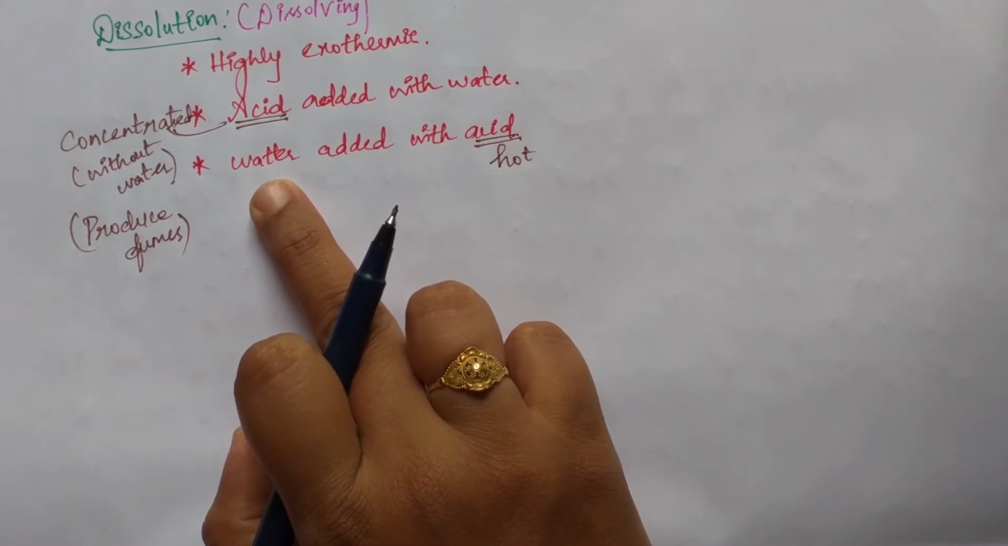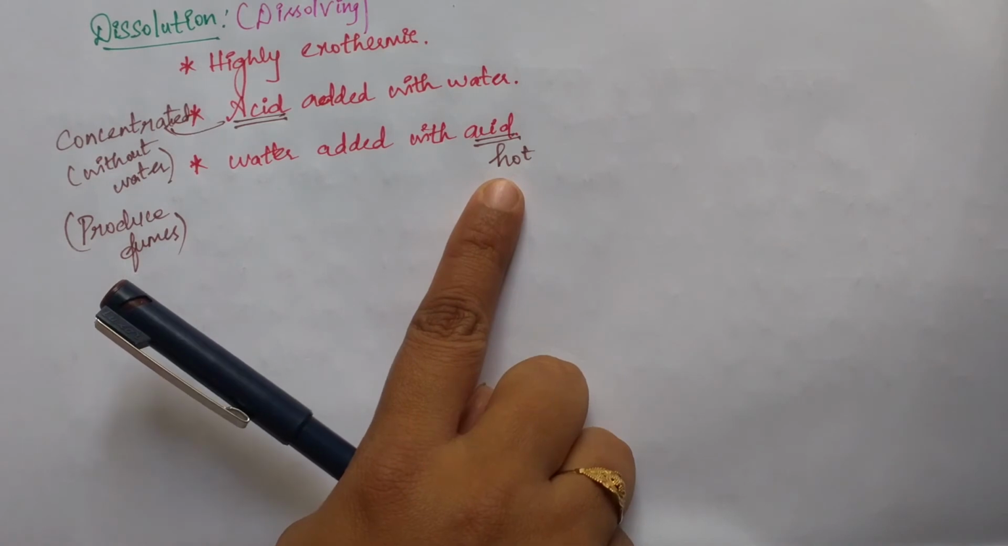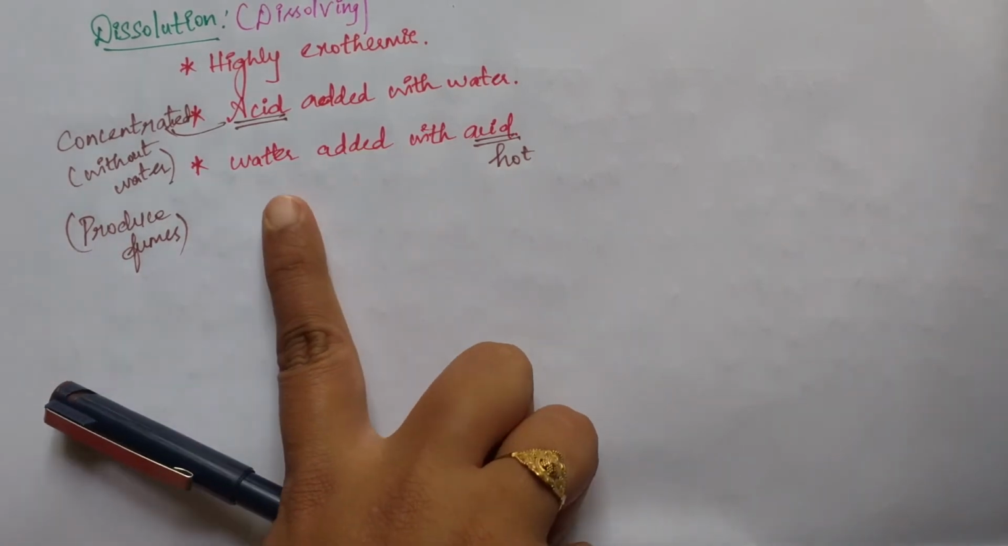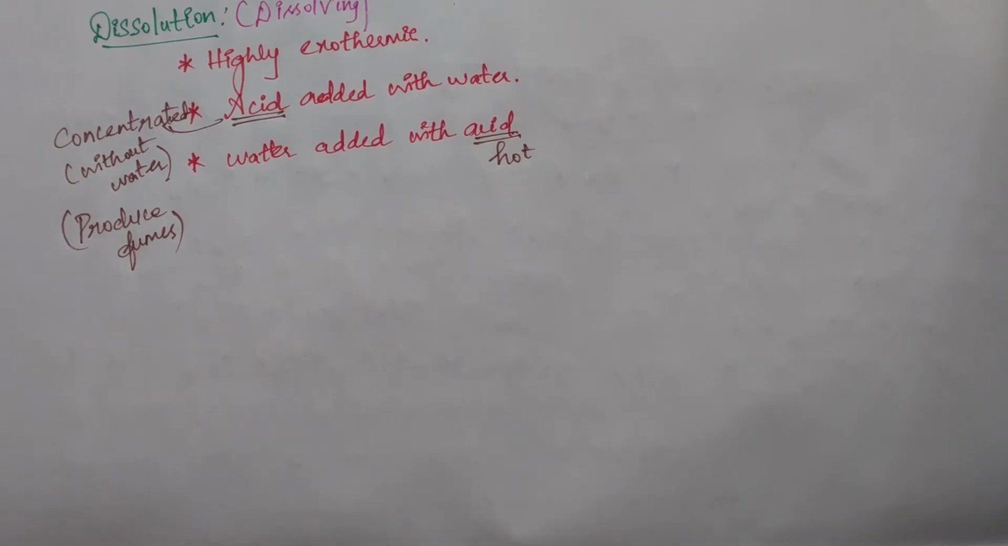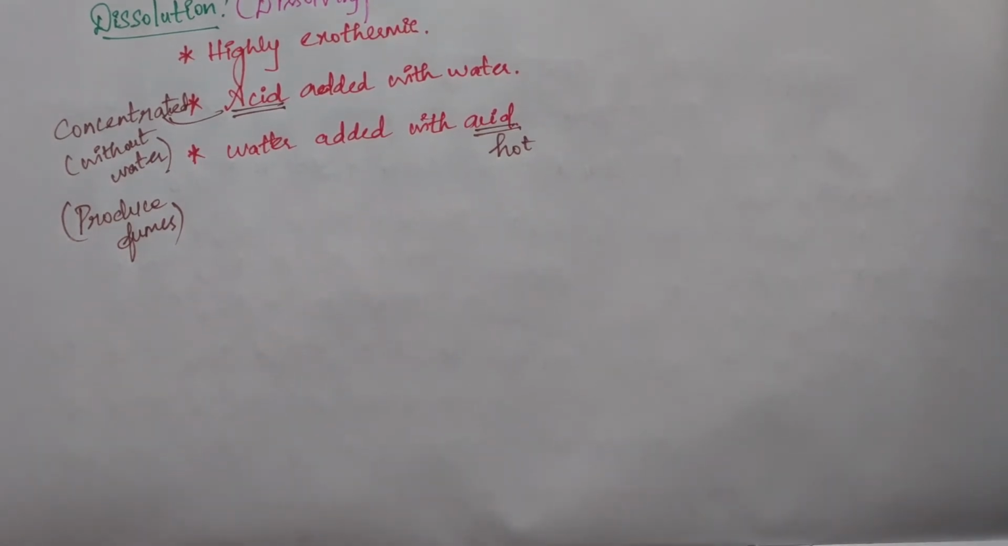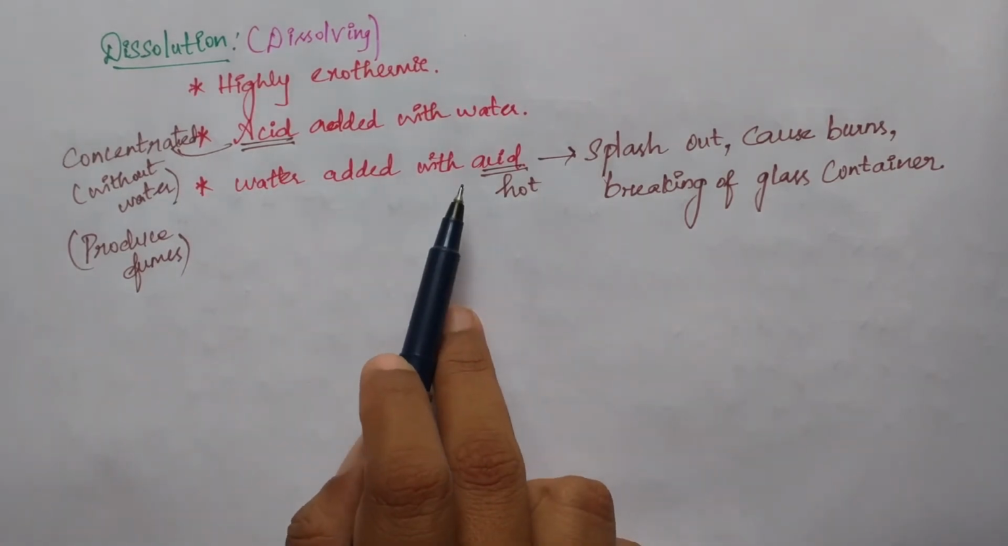The best example we can say: if your mom is cooking something in a fry pan, it is in a hot condition. In that condition, if you add water suddenly, without reducing the flame, it may splash out. The same thing happens here also because the acid taken is in a hot condition. If we add water, it may splash out from the container or cause burns, even breaking of glasses. So we should not add water to concentrated acid.